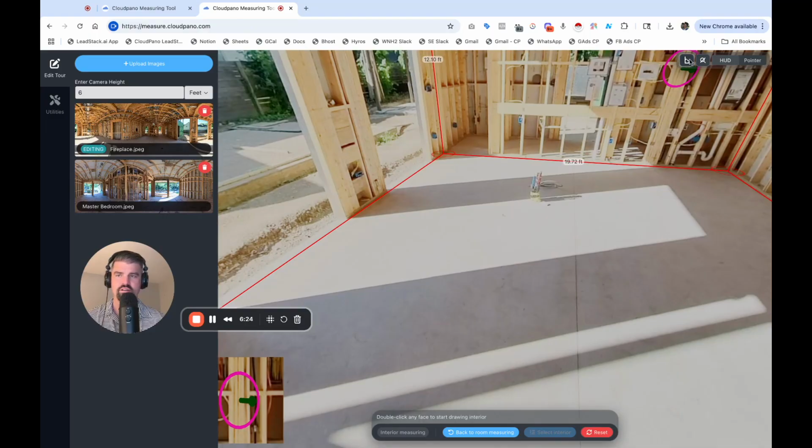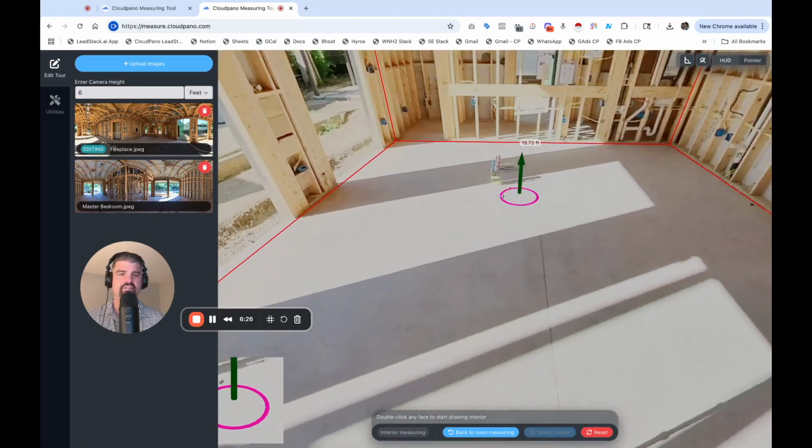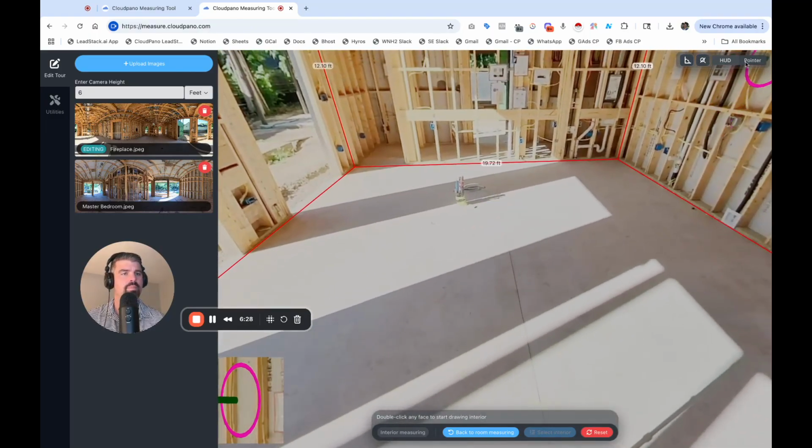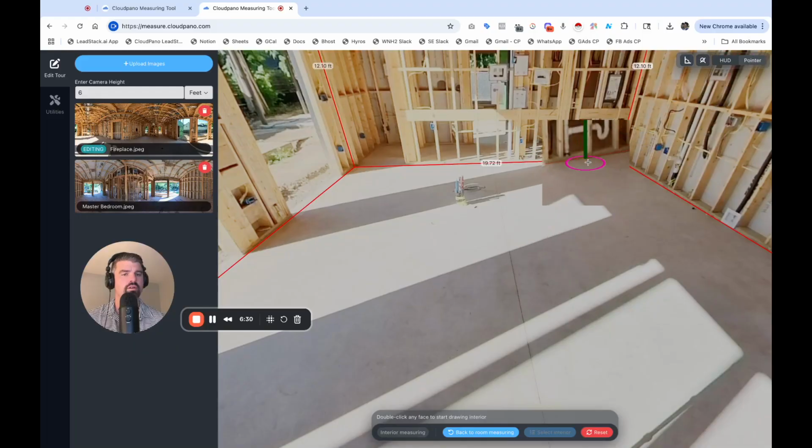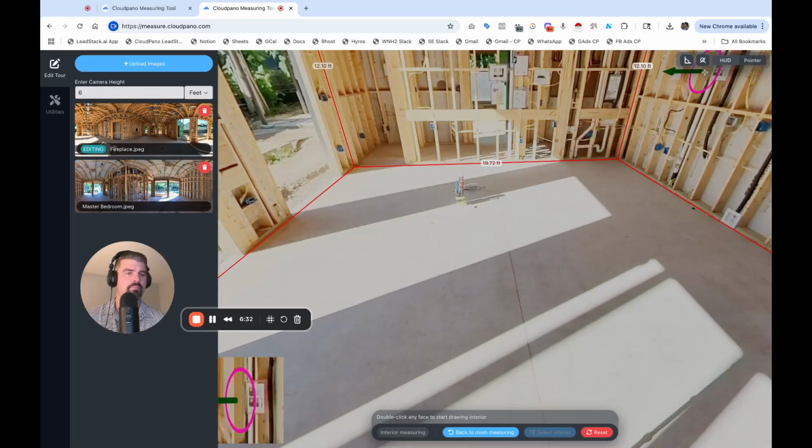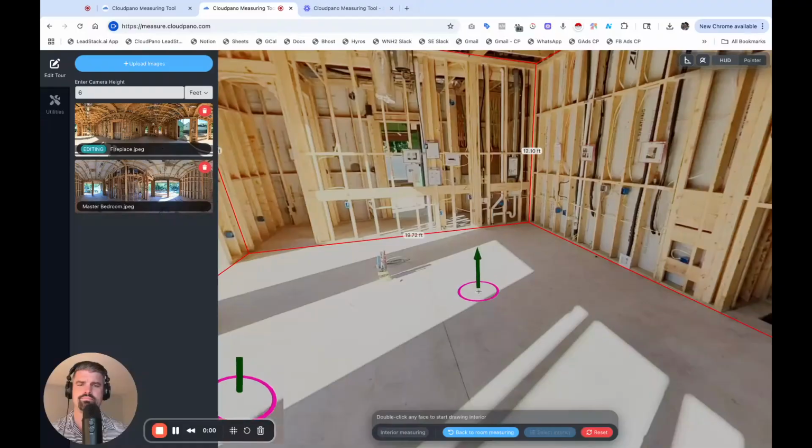And now I'm able to toggle my angles back and forth. My angles will be here. I can toggle them on and off. Cool, I can even put something pointer. What is that? One moment.